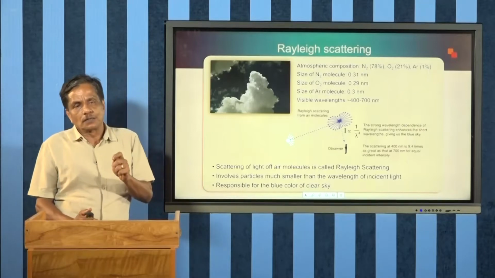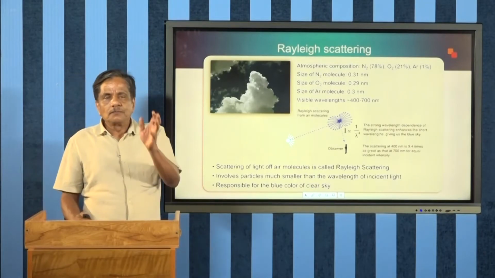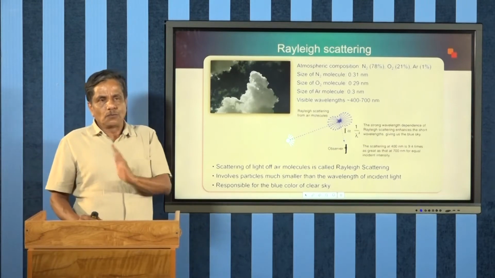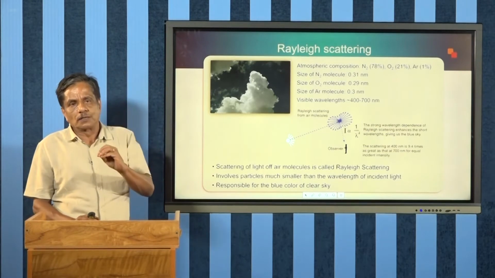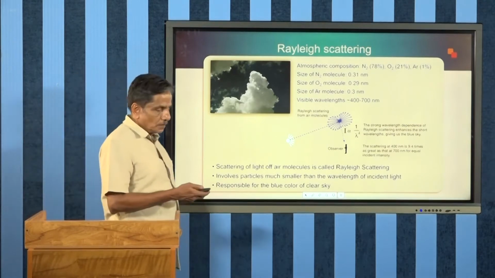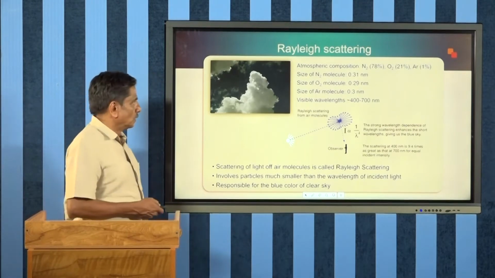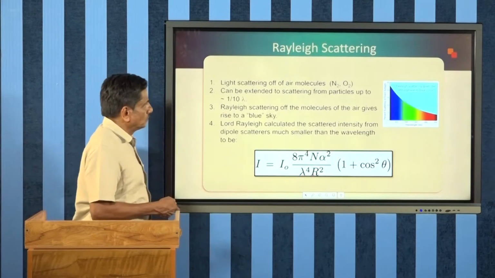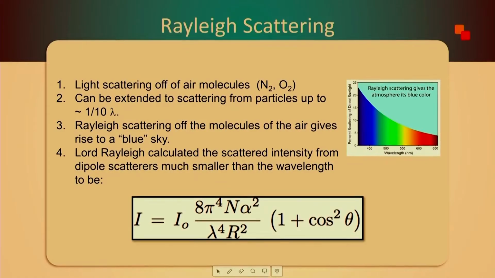The setting sun is red because light has to travel a larger distance to reach our eye. As a result, all the other colors get scattered while reaching us, so only red color remains. Therefore the setting sun and rising sun appear red in color. This is Rayleigh scattering. This is the equation for that. It depends on the angle through which one is observing.